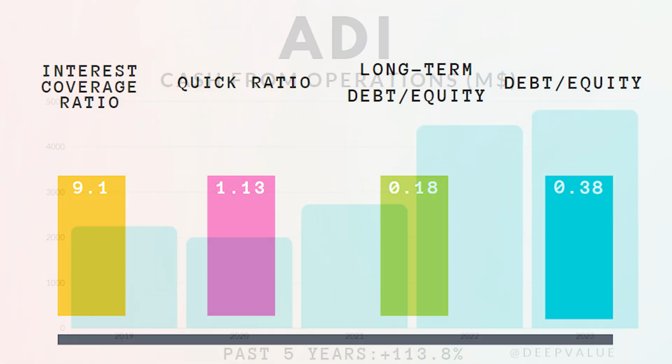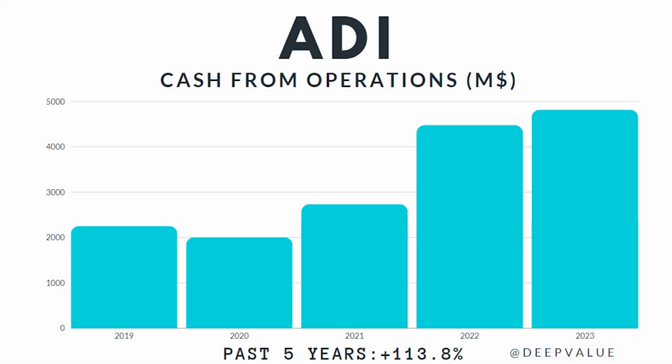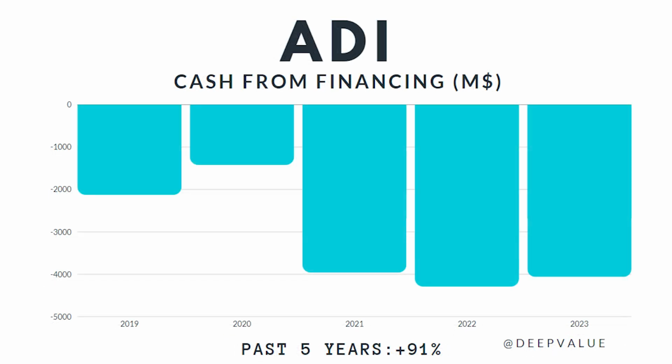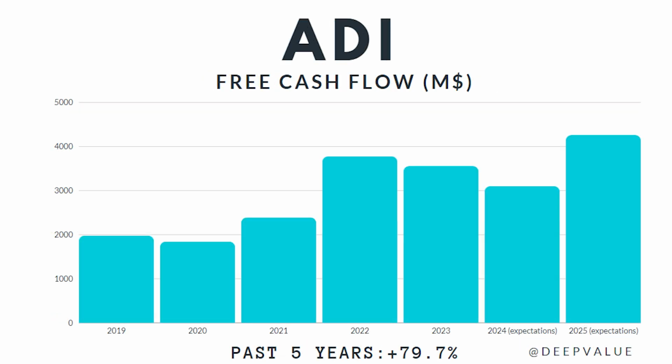Now let's transition to the cash flow statement. Cash from operations is 4.8 billion, reflecting a change over the past 5 years of 113.8%. Meanwhile, cash from investing activities is minus 1.36 billion, showing a change of 332%. Furthermore, cash from financing activities is minus 4.06 billion, and has changed by 91% over the same period. Lastly, free cash flow has grown by 79.7% during the same time, from 1.98 billion to 3.55 billion. It's projected to grow to 4.26 billion in 2025.